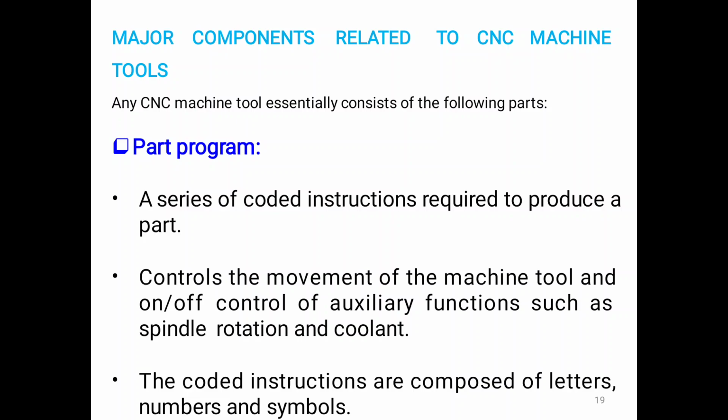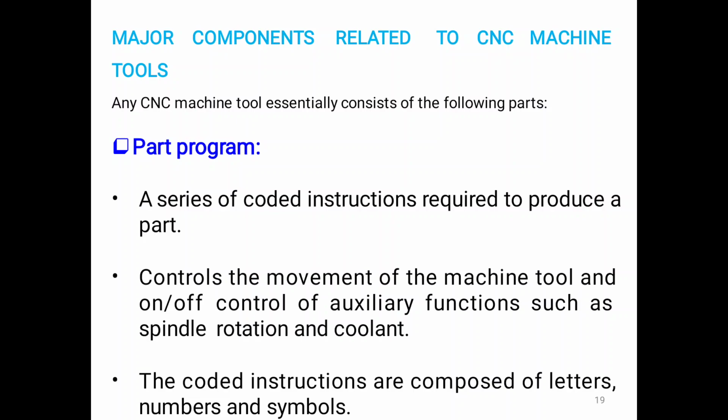Welcome students. Now we discuss the manufacturing technology subject, unit number 4, CNC machine tool, and the topic is major components related to CNC machine tools. In CNC machine tools, different major components are used for applying our part programming to machining.